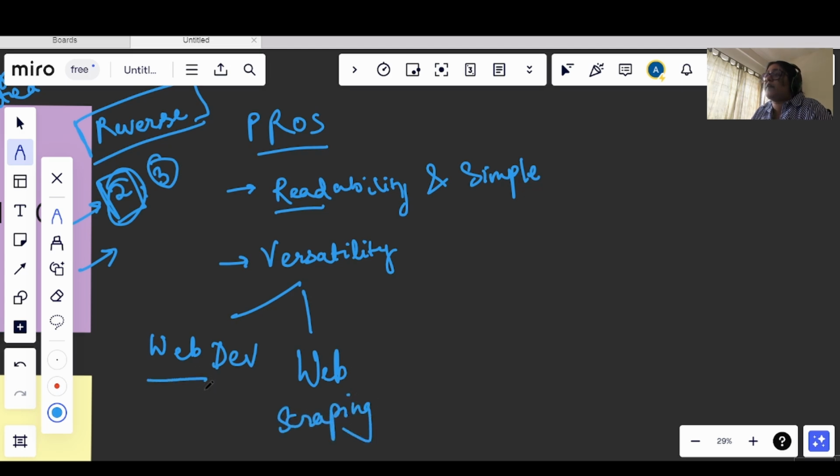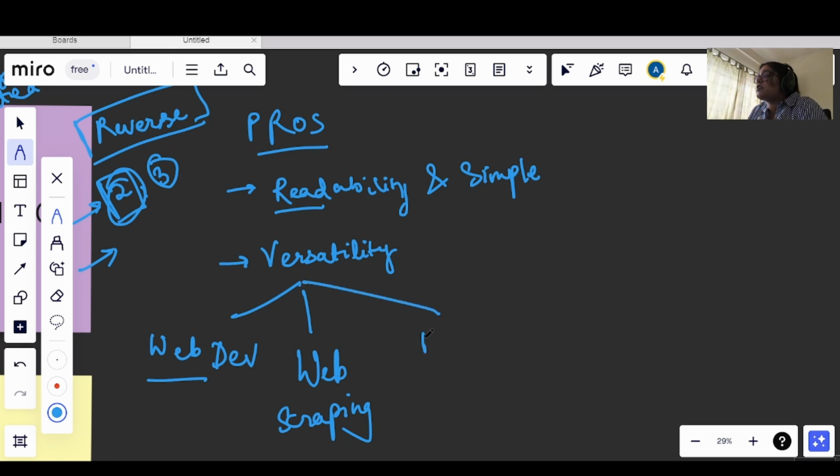Now, what is web development? Like the websites we see on the internet, whatever website you come across, it is formed using some programming language. So Python can also be used for that. What does web scraping mean? Let's say we have some data on a website and I want to fetch that. I can use Python to crawl into that website and get all the data from it.